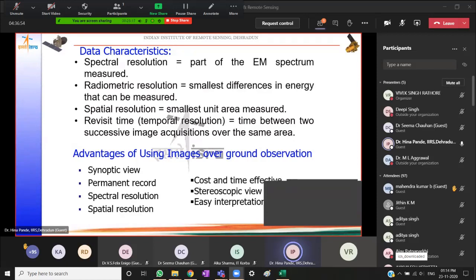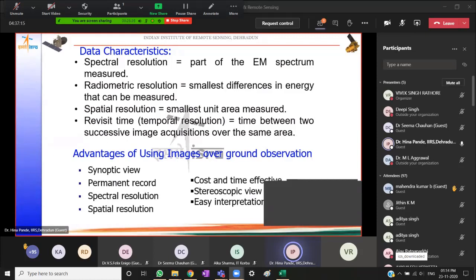This would mean if we have temporally varying data at different time periods, we will be able to do a change detection study. Suppose I have data from say 5 years ago and data of the current date, I will be able to compare the two and see what changes have happened in that area.